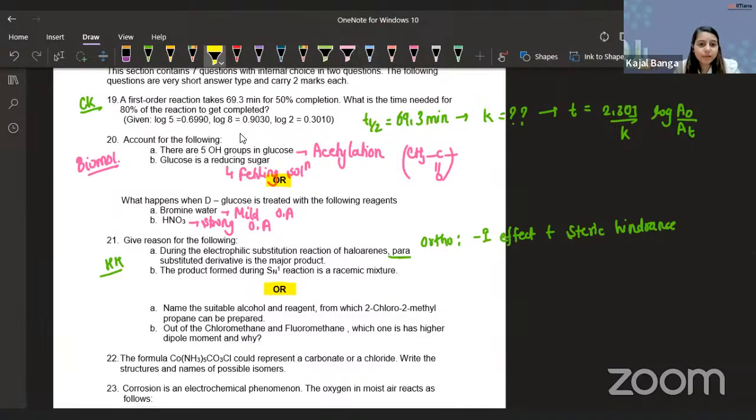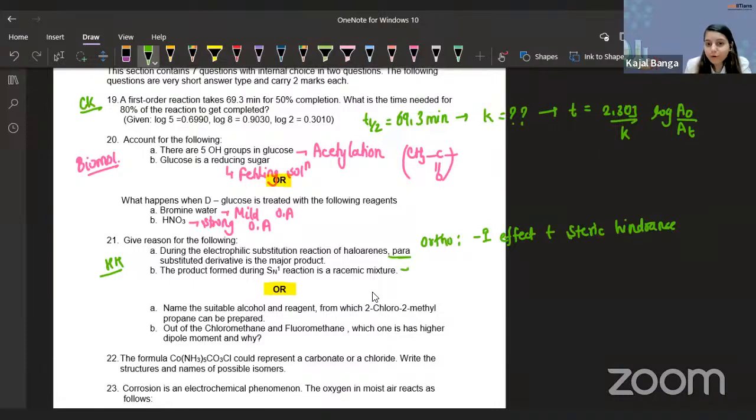What they're asking: the product formed during SN1 reaction is a racemic mixture. Okay. What can be the reason for that? Why is the product in SN1 a racemic mixture, guys? What do you feel? Why is the product in SN1 reaction a racemic mixture? What exactly do you feel? Can I get the answer? Anyone? Why exactly is the product formed during SN1 a racemic mixture?